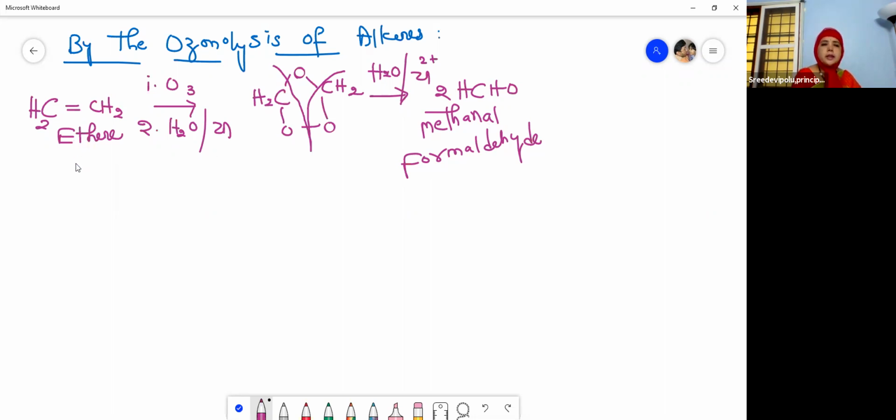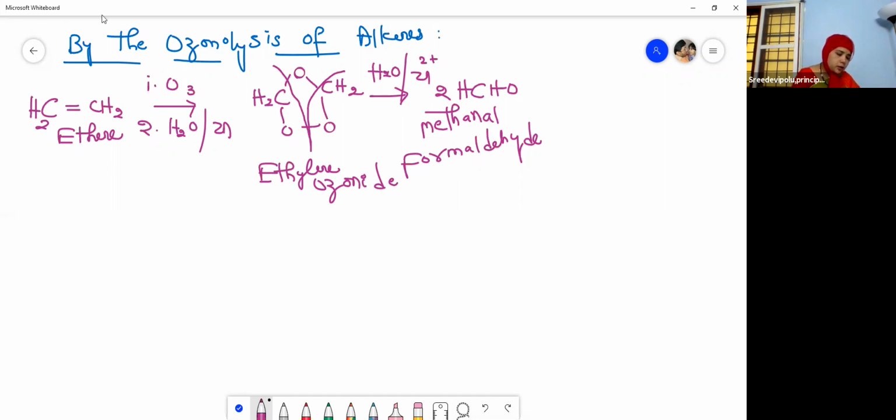So ethene, that is ethylene, on ozonolysis gives ethylene ozonide. The ozonide is formed first, and then it undergoes hydrolysis and gives methanal or formaldehyde.